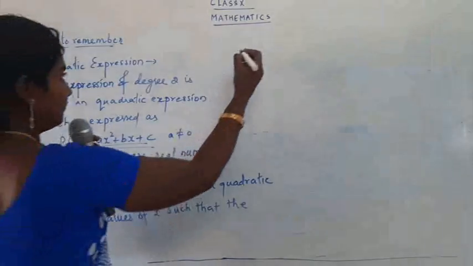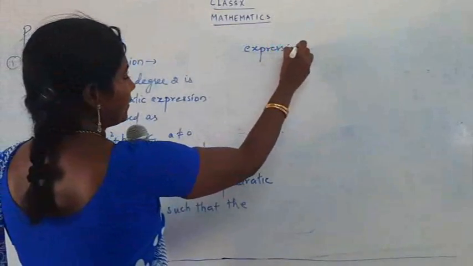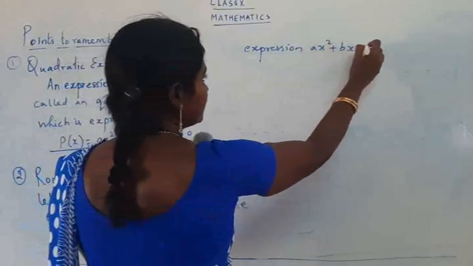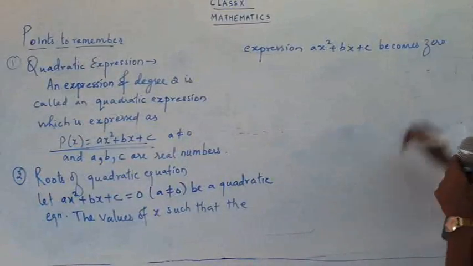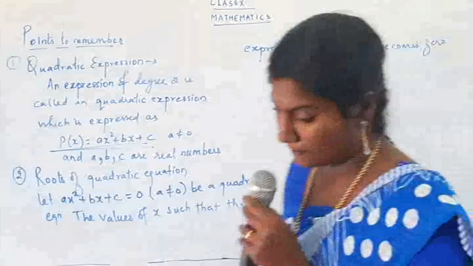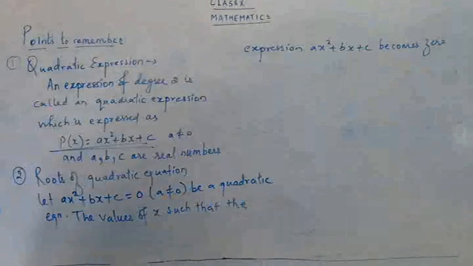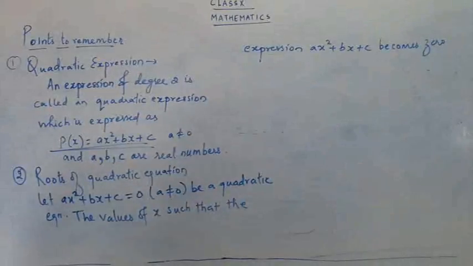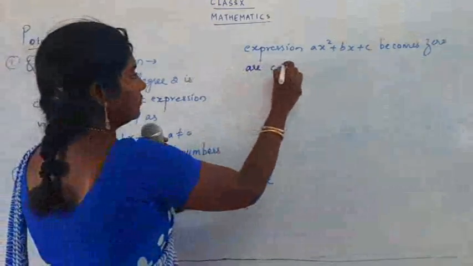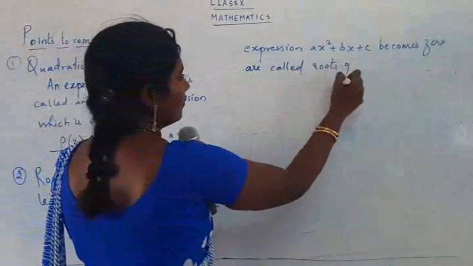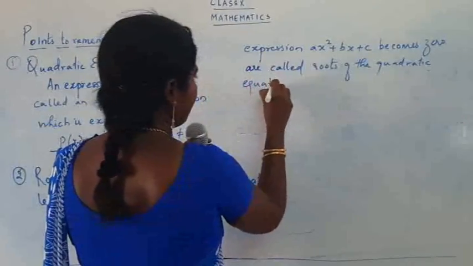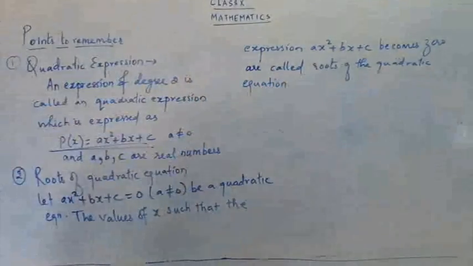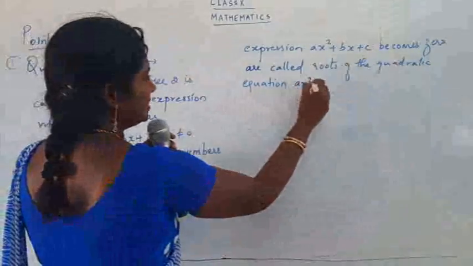The expression ax square plus bx plus c becomes 0 are called roots of the quadratic equation ax square plus bx plus c is equal to 0.